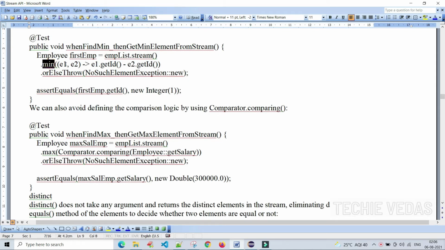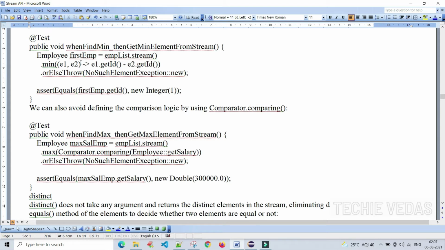See here, min of employee 1 comma employee 2. Here we are checking with the IDs which employee ID is minimum. Either we get the minimum employee ID, or else we throw a no such element exception. We are creating a new exception here, no such element exception. Okay, we can also avoid defining the comparison logic by using Comparator.comparing.